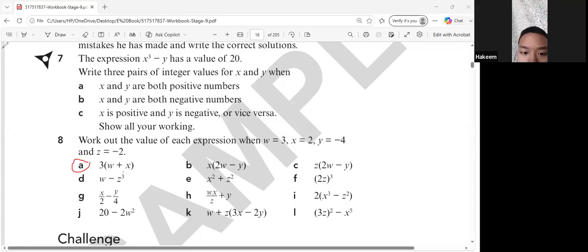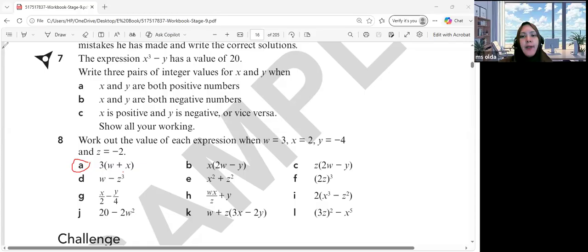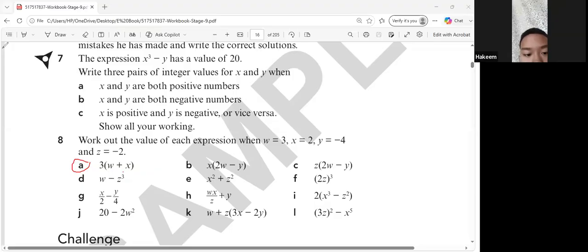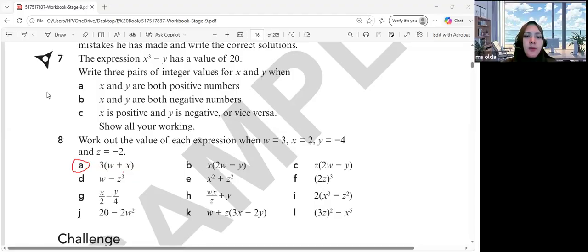9 plus 6. Okay, so W plus X, Hakim. Since W equals 3 and X equals 2, what is it again? Sorry, for part A, Hakim? 9 plus 6, so 9 plus 6 equals 15, is that right, Hakim?